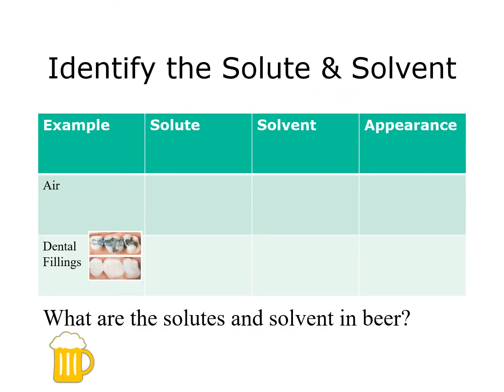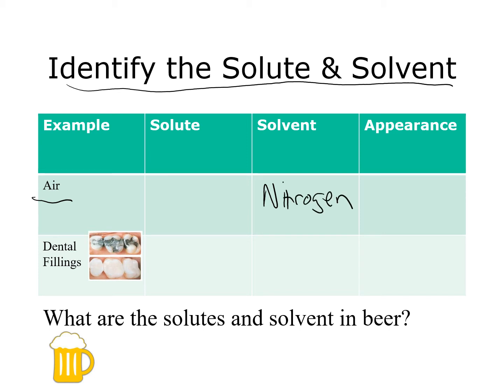So here are a few more solutions that I'd like to identify, the solute and the solvent. The first one we have is air. So air is a solution. It's a mixture of different pure substances. So what air is made of mostly is nitrogen. That is the biggest component in air, is nitrogen gas, or N2, one of our diatomic elements. And what we need to breathe is O2, or oxygen. So that's going to be the solute because it's a smaller amount.